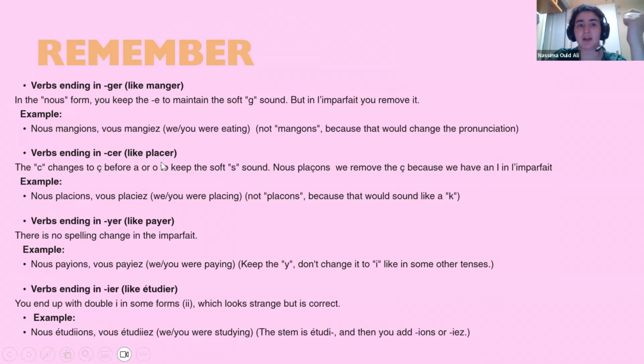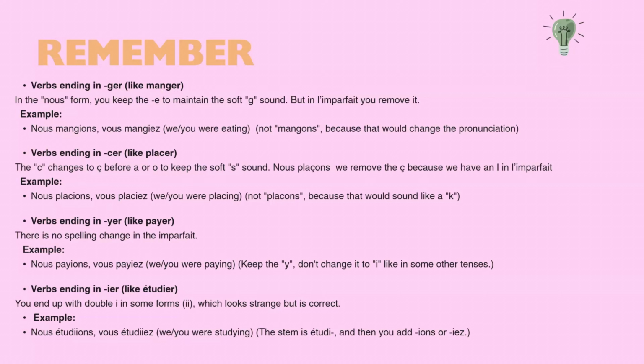CER: commencer, remplacer, placer, etc. YER: payer, nettoyer, employer, essayer. Verbs in IER: étudier. I don't have a lot of verbs with IER in my head. Plier. Enseigner? No, enseigner is ER. It's not IER, it's GNER. Okay, yes, you're right. Any questions, guys?